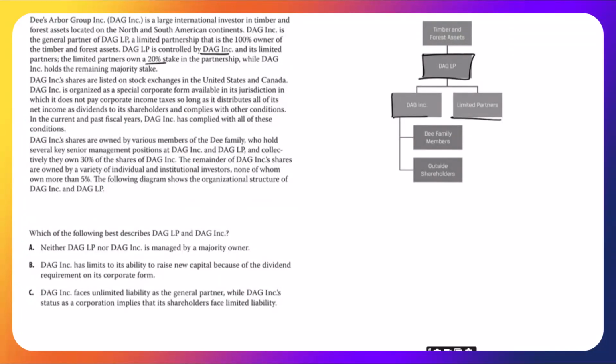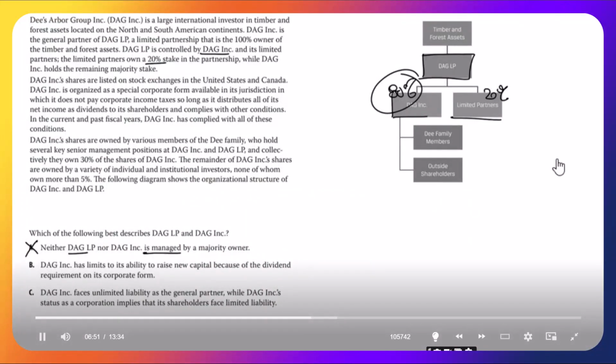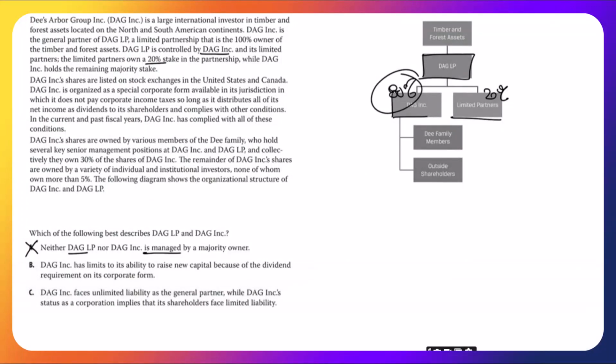The limited partners own a 20% stake, and the rest is DAG Inc. That is a majority. So DAG LP certainly is managed by a majority owner. Can't be A. B, DAG Inc. has limits to its ability to raise new capital because of the dividend requirement on its corporate form. Well, DAG Inc. is publicly traded.